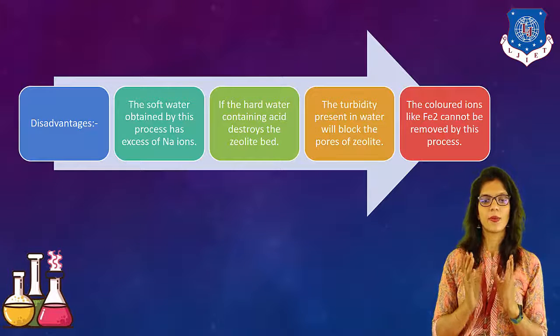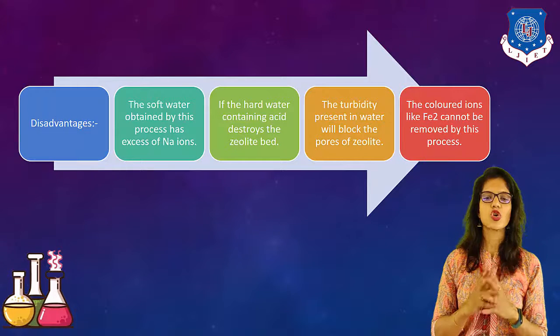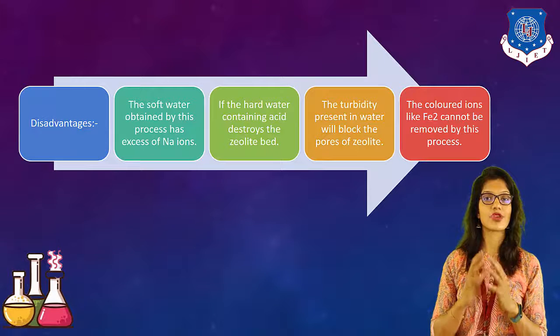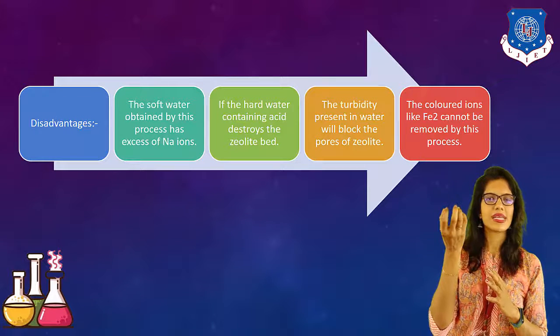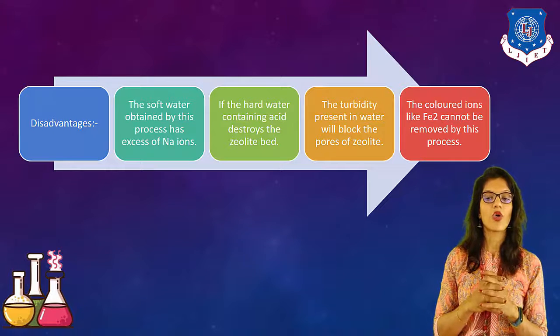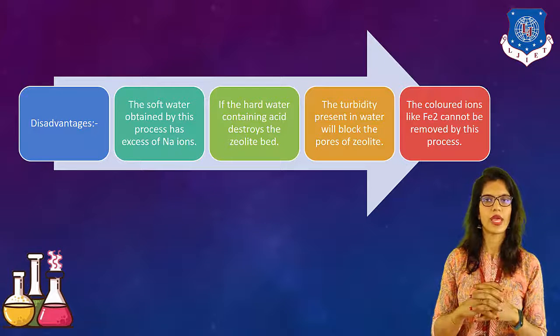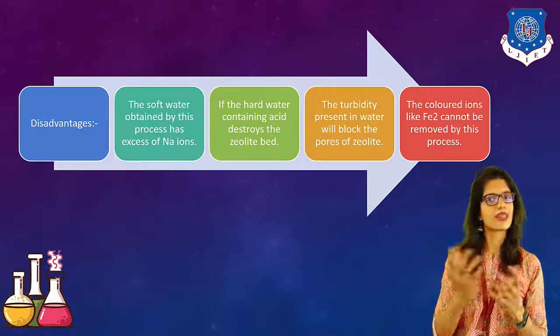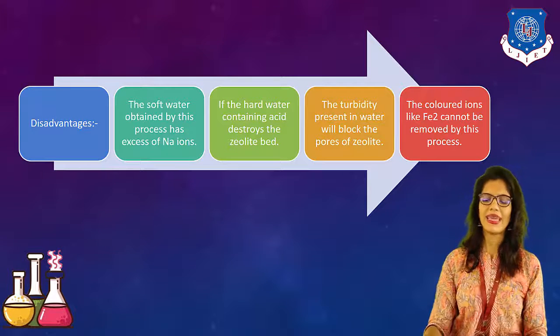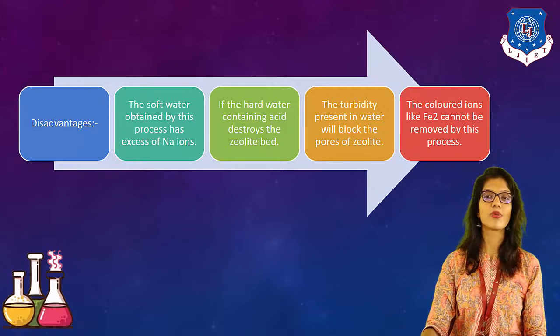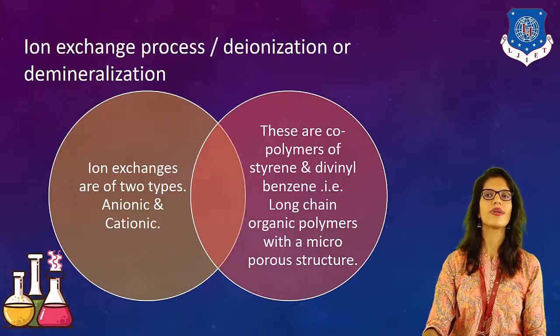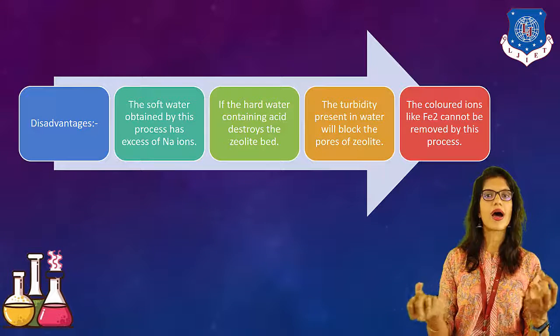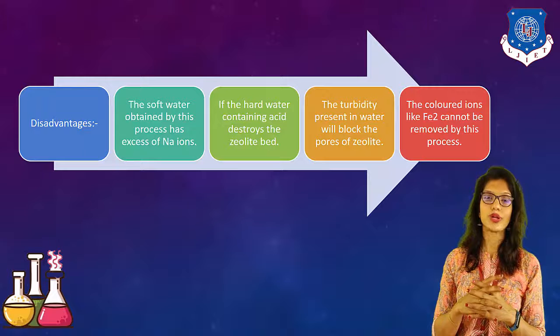Along with advantages, it comes with disadvantages also. The soft water obtained by this process has excess of Na ions because zeolite contains Na, and it can be that the hard water contains sodium. And if the hard water contains acid, then it destroys the zeolite bed and we can't use it further. If certain turbidity is present, then also it can't be removed. Any kind of turbidity will not be removed by this process along with the hardness from the water. This we need to understand clearly.